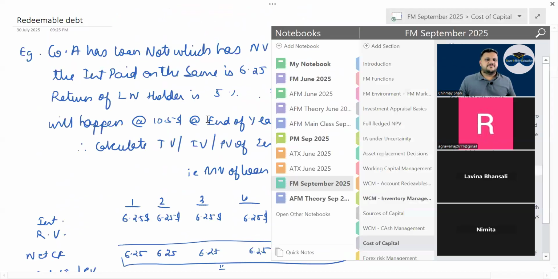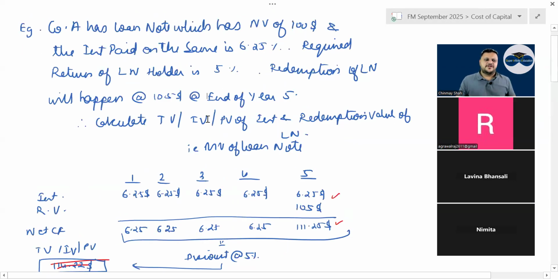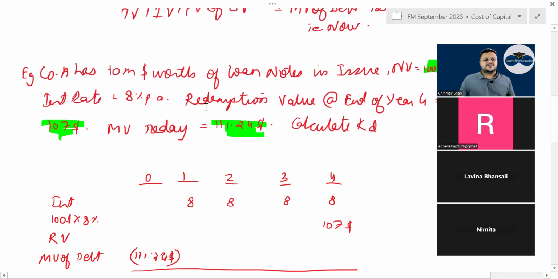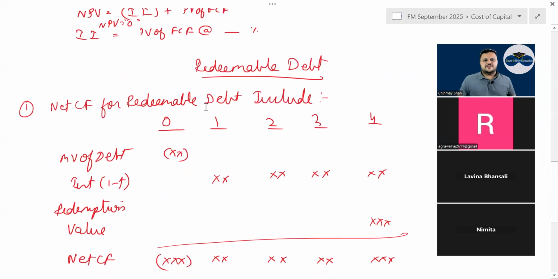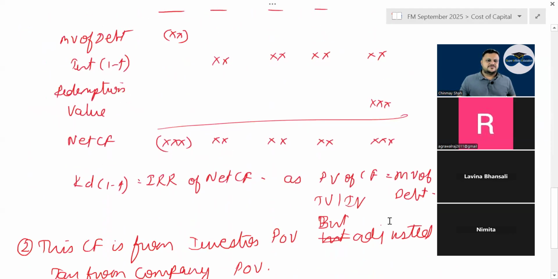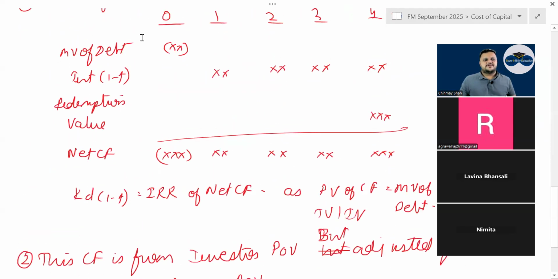Then you have redeemable debt, right? Redeemable debt is what? Simple. You have the market value given, you have the redemption value given, and the interest and the tax rate given. So you find the interest into (1 minus tax rate), correct? Have a look, net cash flow, find the IRR of those cash flows, right? And then market value you always write as negative because it is from the investor point of view that the cash flows are given, but for the company, KD is computed as KD into (1 minus tax).